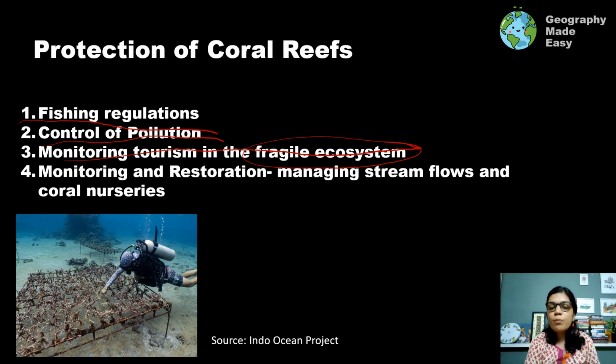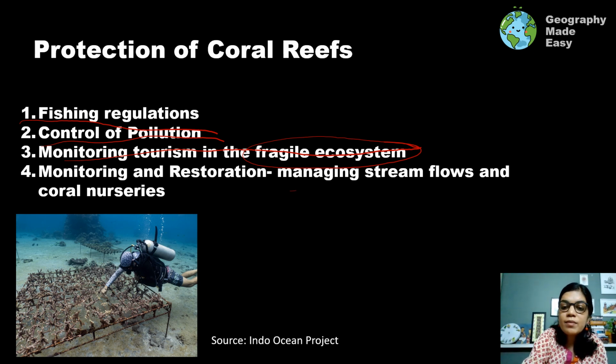And finally, monitoring and restoration. This is being constantly done. The temperature of the ocean water is monitored. The coral reefs are being monitored, because a huge part of coral reefs have been dying since the 1950s. With the rising temperatures and with acidification of seas, this is constantly happening. In fact, 50% of the corals in the tropical ocean seas have already died.